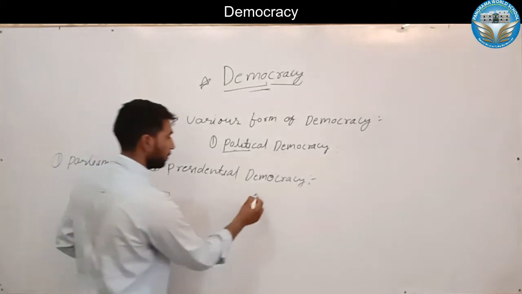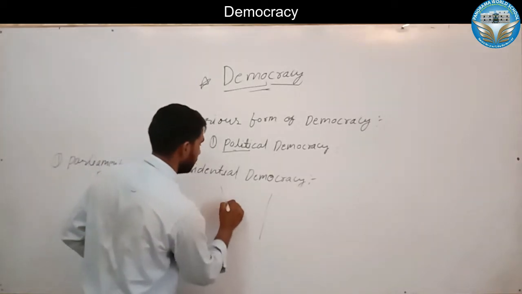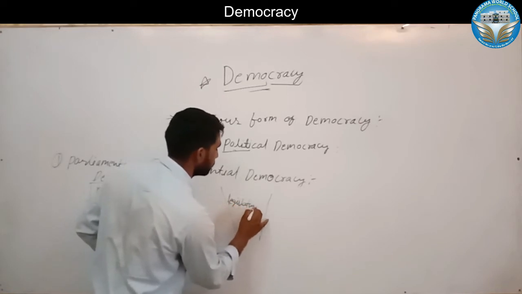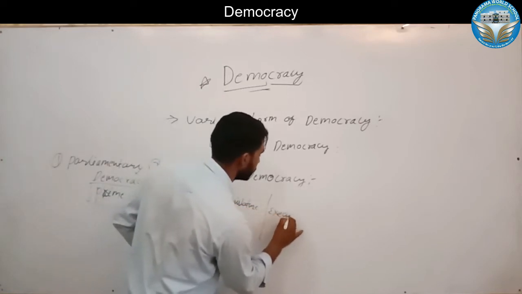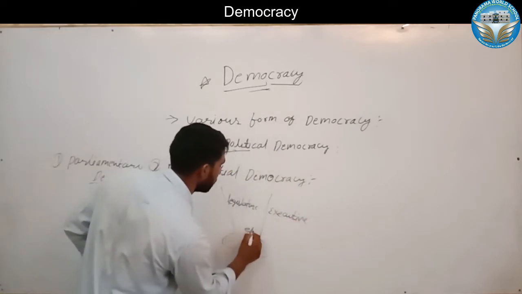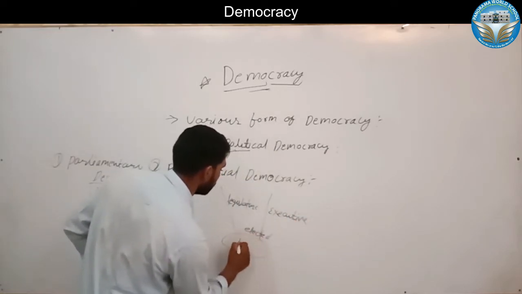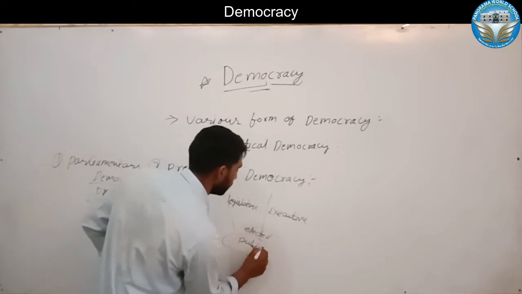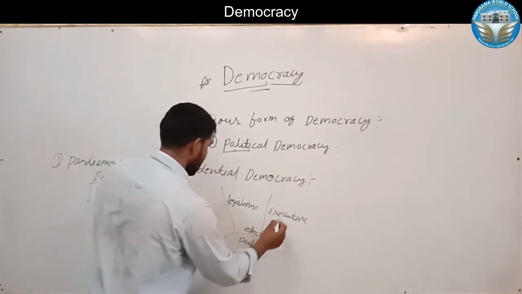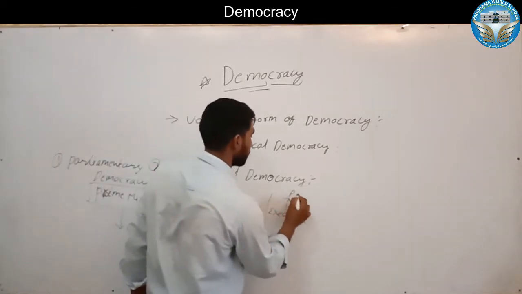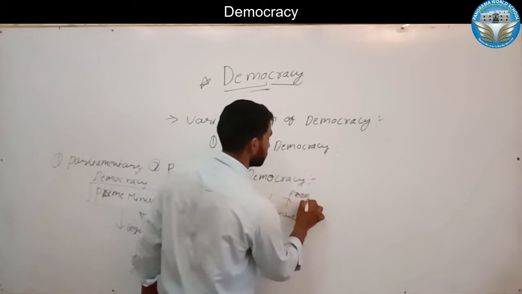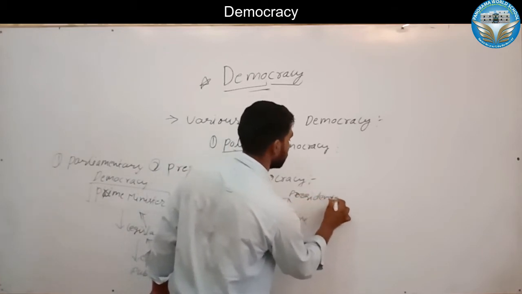In the presidential democracy, both the legislature and the executive are elected by the public. The head of the executive is the president.